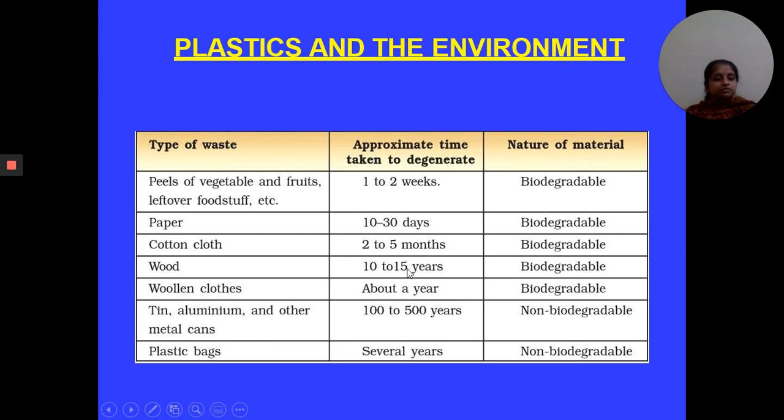Wood will take 10 to 15 years to decompose. That's why wood is also biodegradable. Woolen clothes will take about a year to 1.5 years to decompose. That's why this is also biodegradable. Tin, aluminum and other metal cans will take much more time to decompose. That's why these are non-biodegradable. Plastic bags will also take a very long time to decompose. That's why plastic bags are also an example of non-biodegradable.